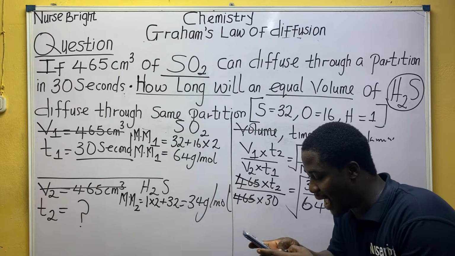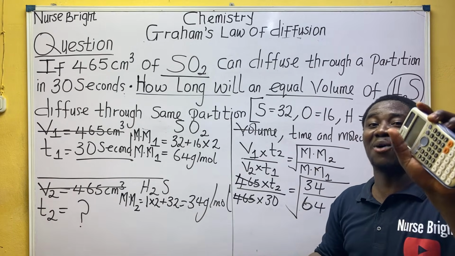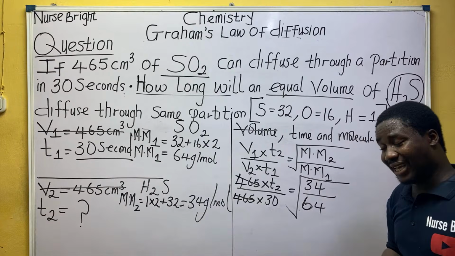Let me do something again. 1 times 2 plus 32. I know it's 34, but I press the calculator just to be sure.